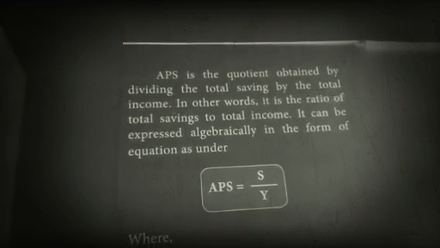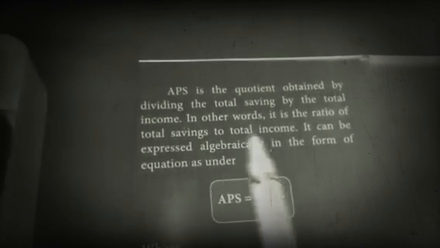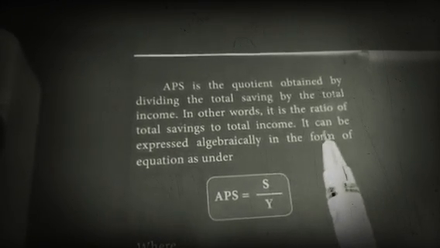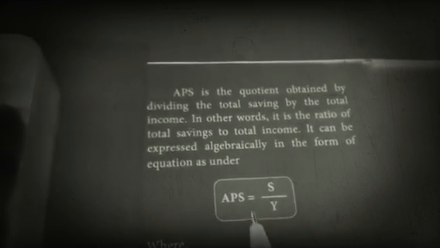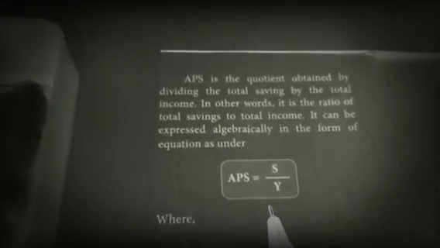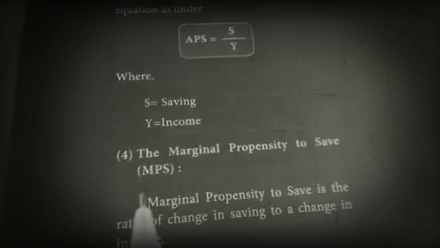In other words, it is the ratio of total saving to total income. It can be expressed algebraically as APS is equal to S by Y, where S is saving and Y is income.